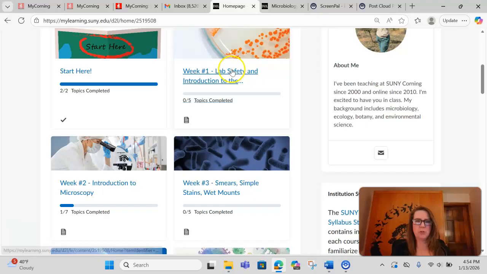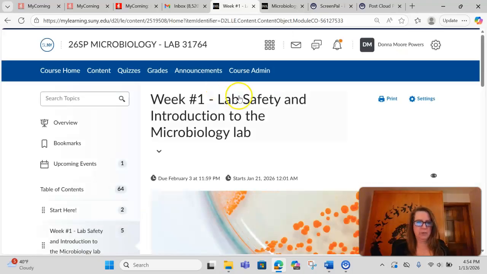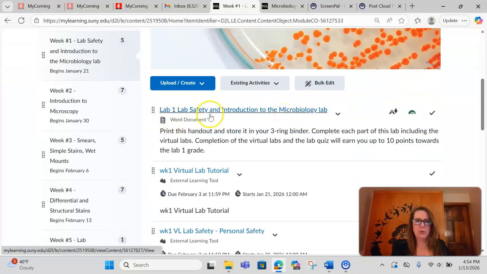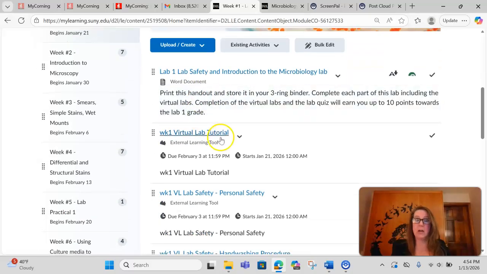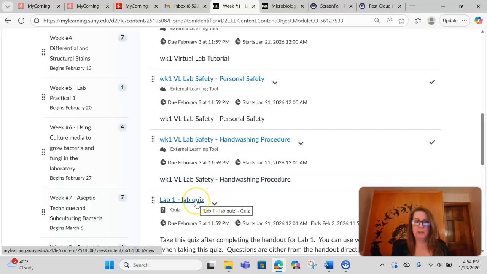And I want to show you how each week will look. All right, week number 1, lab safety and intro to the microbiology lab. So here is the handout. This handout is going to help you figure out what it is you're supposed to be getting out of your virtual labs. So here's the 3 labs I showed you on the syllabus, and then you also have the lab